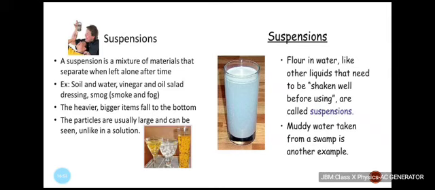Some more examples like flour in water that needs to be shaken well before using. Sometimes also you find this instruction given in some food items that we purchase from the market. It is written shake well before use, because commonly what happens, the components settle down in the bottom. So it is a suspension. Muddy water taken from a swamp is another example.